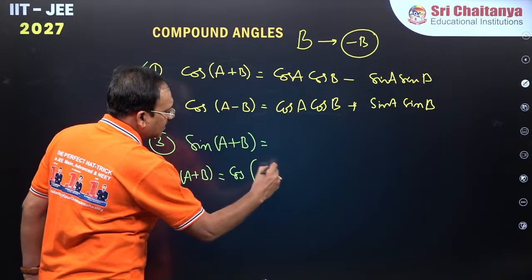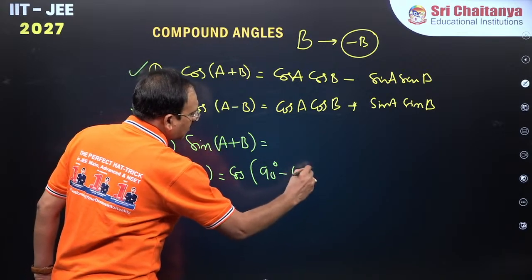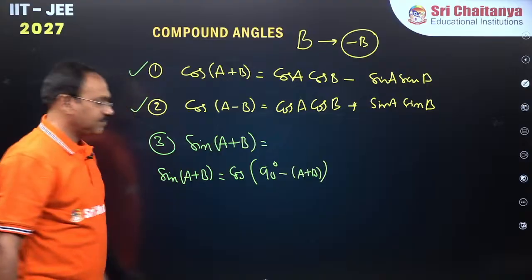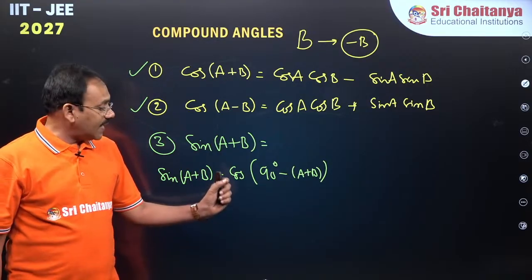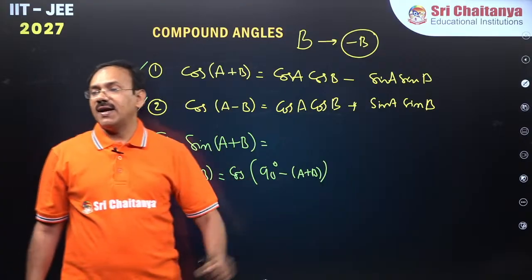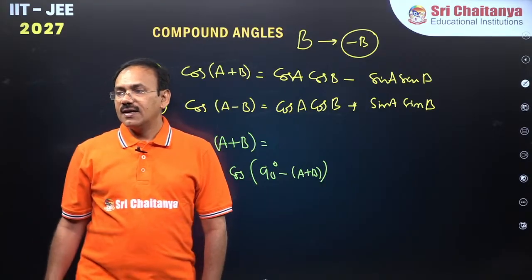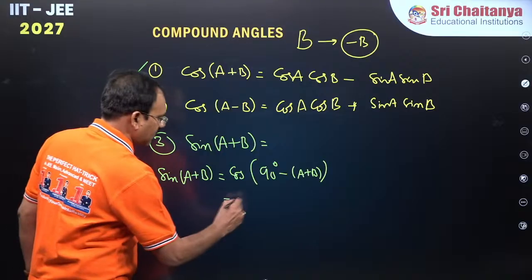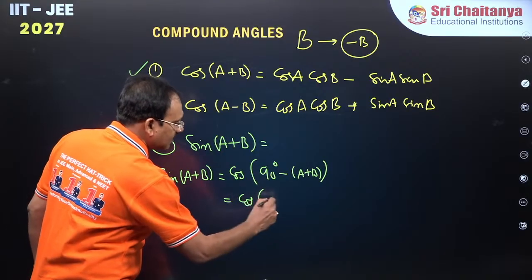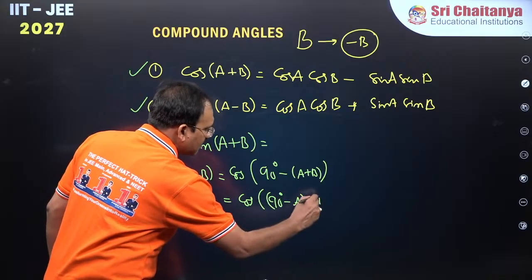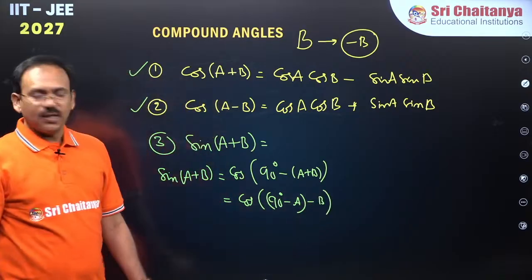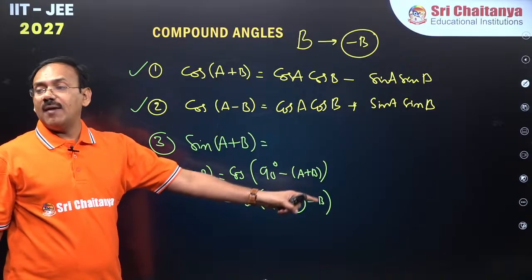Can I write 90 degrees minus of a plus b? Sin theta, I can write as cos of 90 degrees minus theta. Correct? Cos of 90 degrees minus theta, in the sense, you can write 90 degrees minus a minus b. So it is like cos of something minus b.